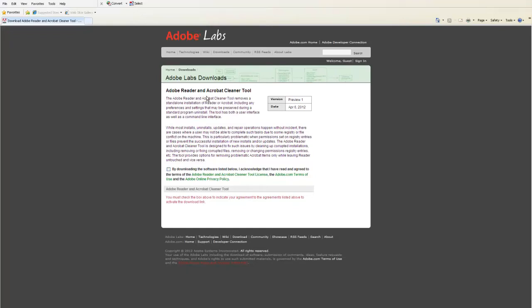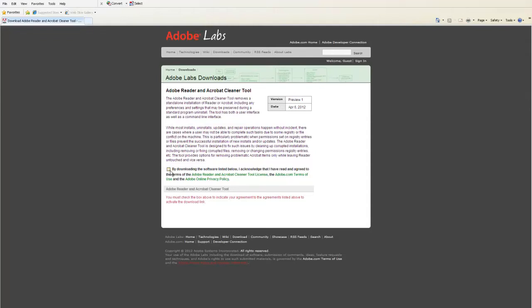And this tool is mostly used for when the installer just doesn't want to remove the products. So let's do the first paragraph here, which is a brief description. The Adobe Reader and Acrobat Cleaner tool removes a standalone installation of Reader or Acrobat, including any preferences and settings that may be preserved during a standard program uninstall. The tool has both a user interface as well as a command line interface.